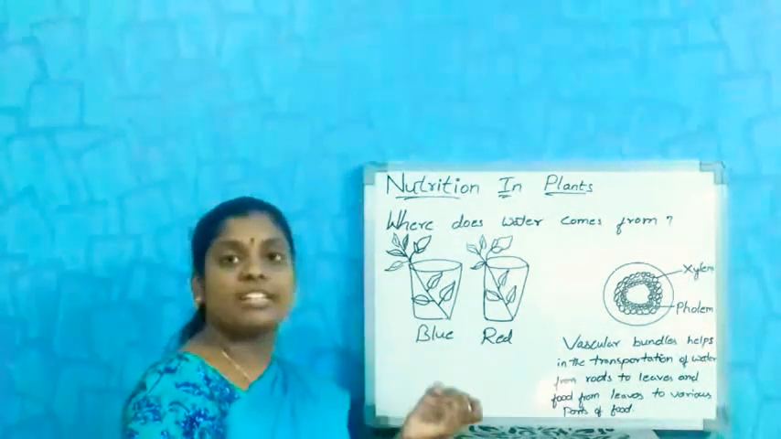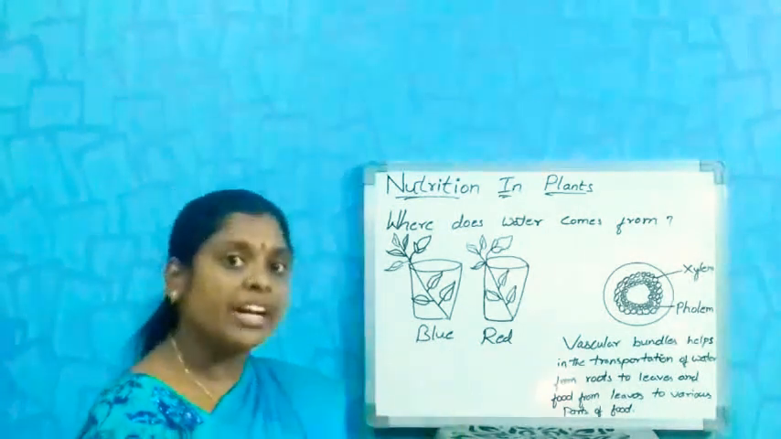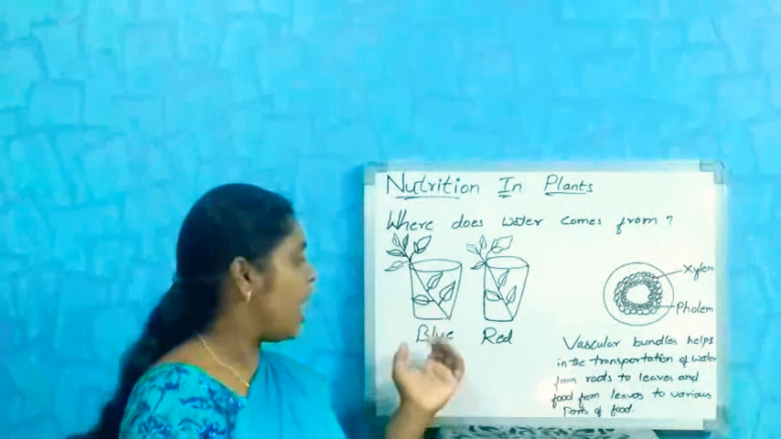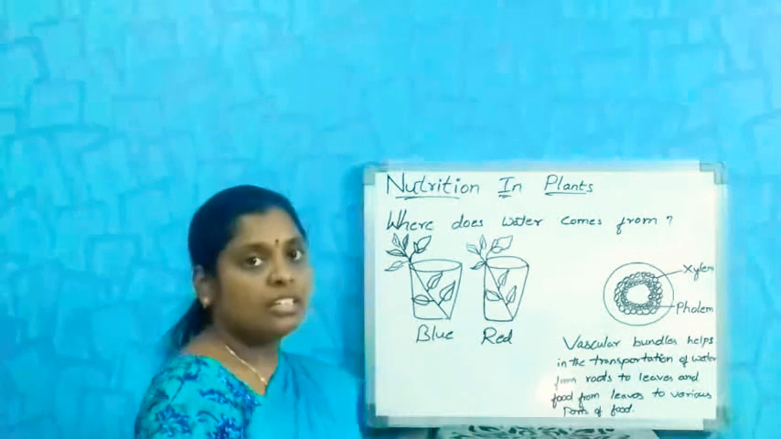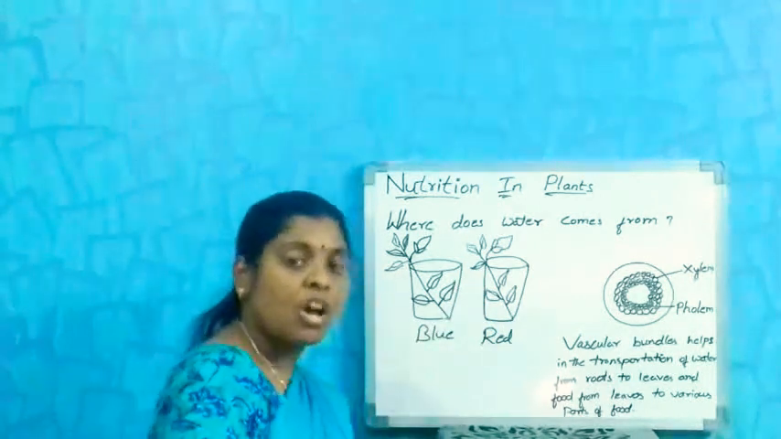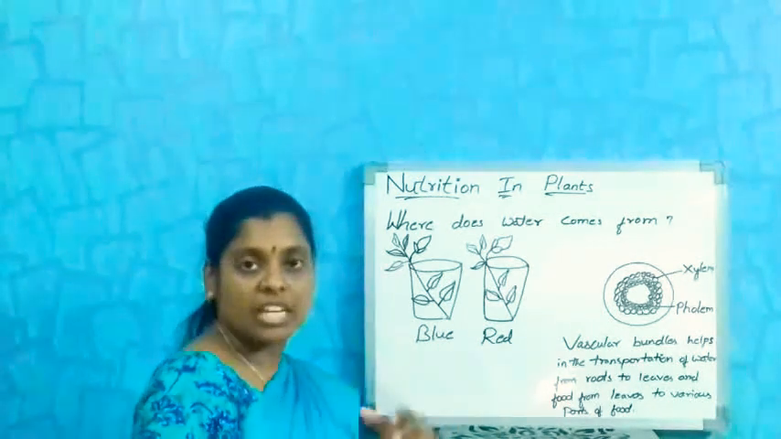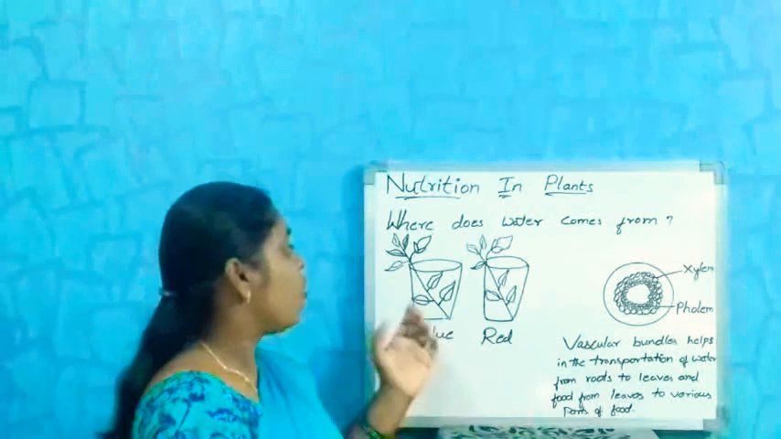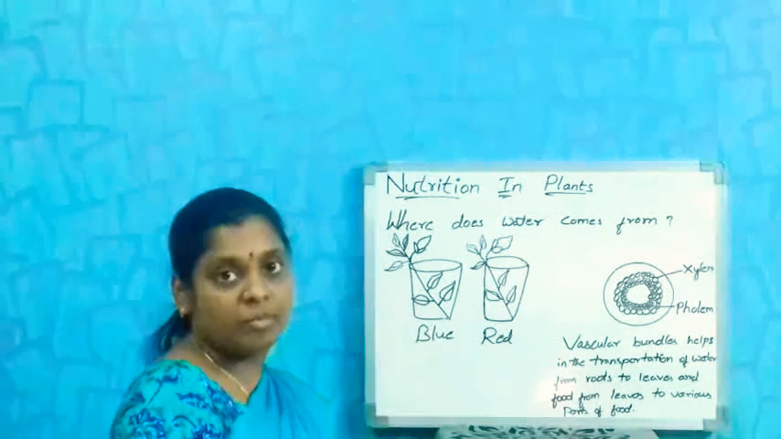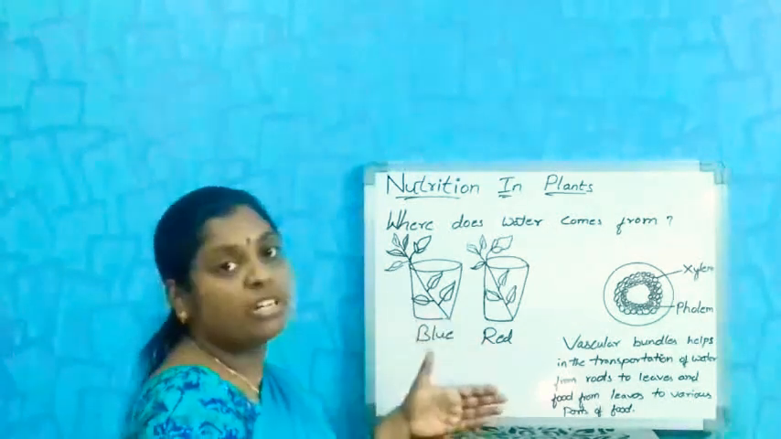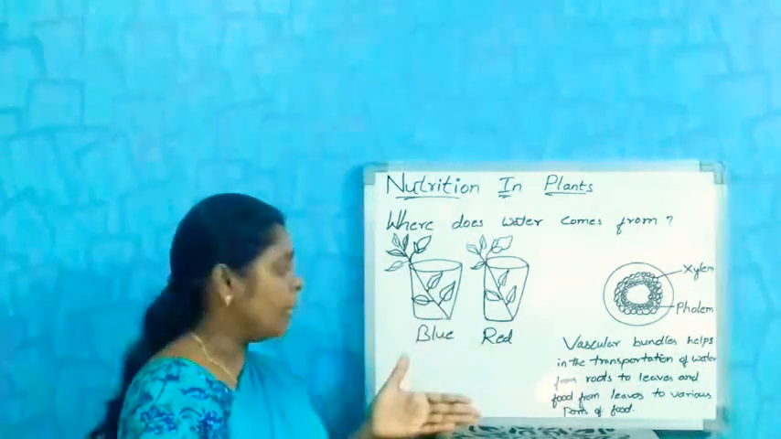The color of the white flower will change to the respective color that you added in that glass. If you add blue color, the flower gets blue color. If you add red color, the flower gets red color. How does it happen? You may or may not remember. Once again I will recap it. When you add color to the water, the water gets colored, and it moves through the process of transportation, the same as how it happens in plants.